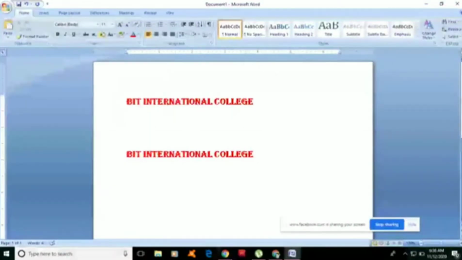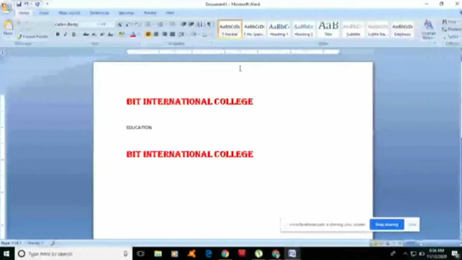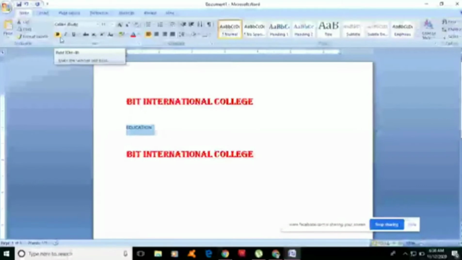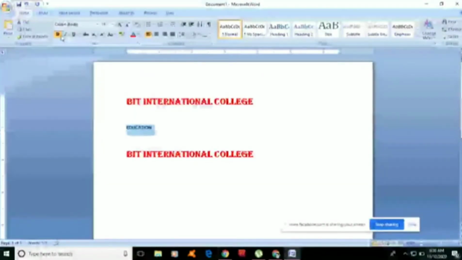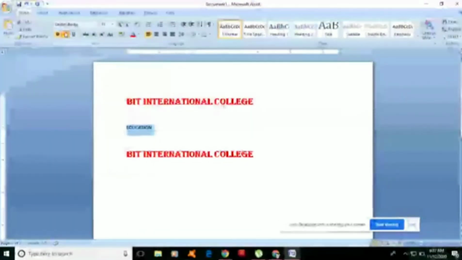Okay, we will now come to the next group of our Home tab, which is the Font group. I'm going to type education. Then I'm going to highlight this one. If we click the letter B in the Font group, our text will become bold. And if I click the I button, that is for italic.